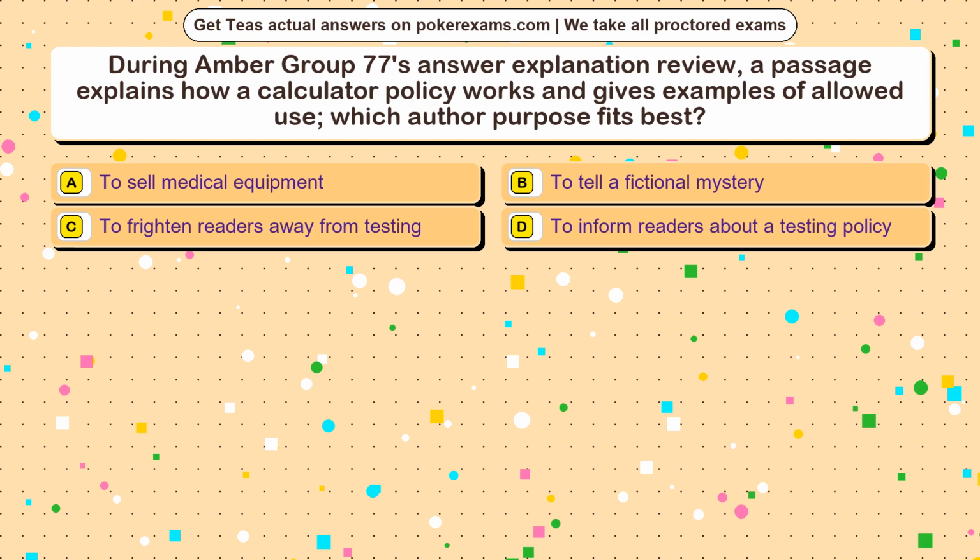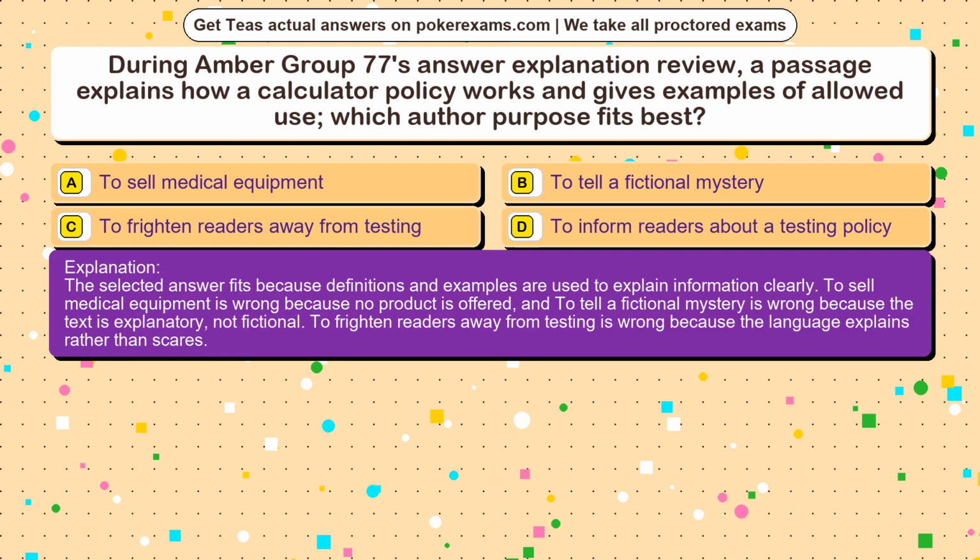The correct answer is option. The selected answer fits because definitions and examples are used to explain information clearly. To sell medical equipment is wrong because no product is offered, and to tell a fictional mystery is wrong because the text is explanatory, not fictional. To frighten readers away from testing is wrong because the language explains rather than scares.